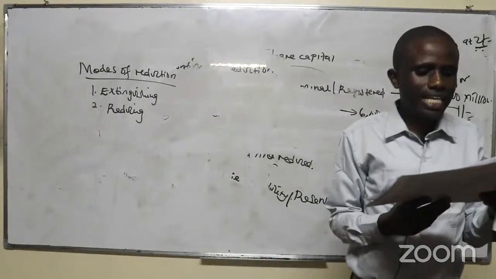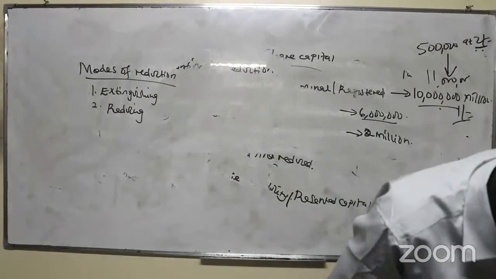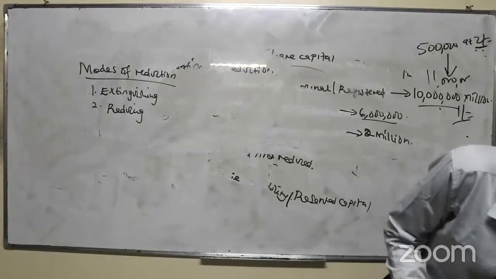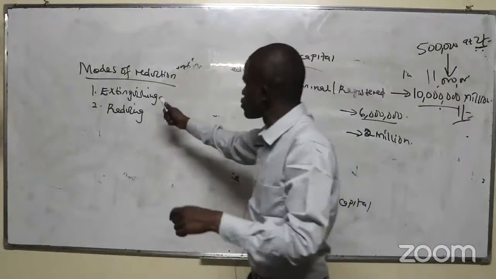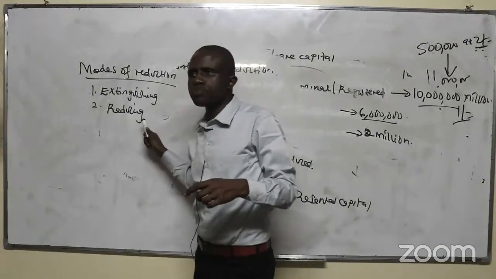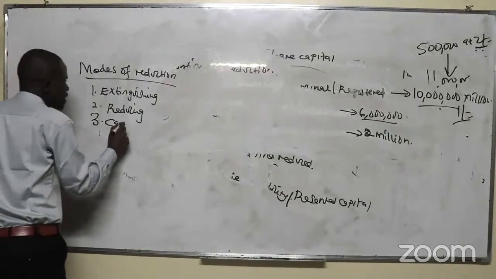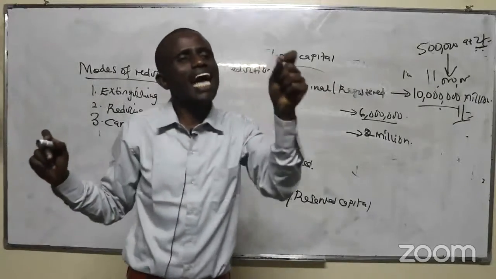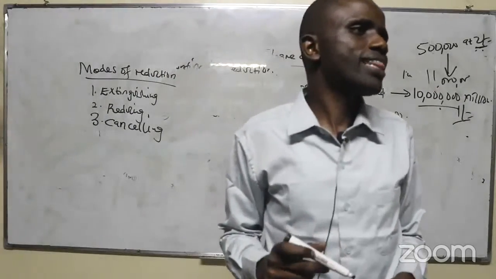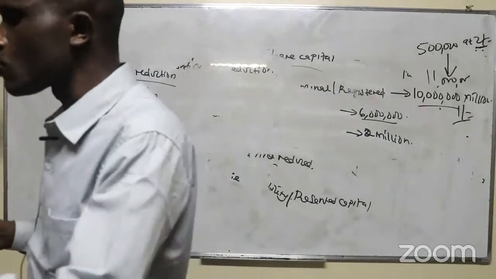Then number 3, cancelling any paid up capital which is lost or unrepresented by available assets. So cancelling, this share has not been paid up. This one has also not been paid up. But the third one is cancellation of the shares paid up. It has already been paid up, but is unrepresented by the assets of the company. We cannot be able to trace it on the assets that you're able to acquire.